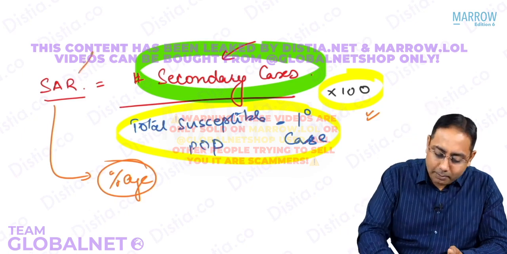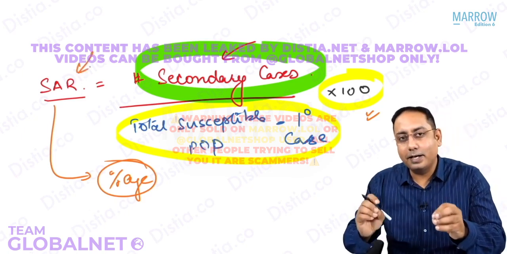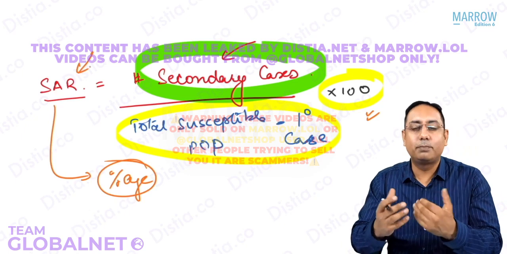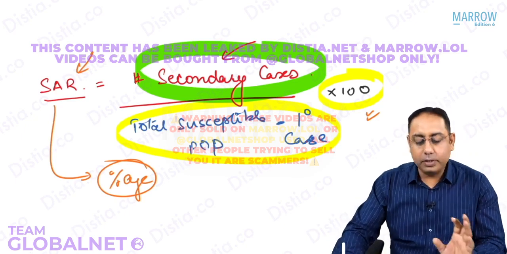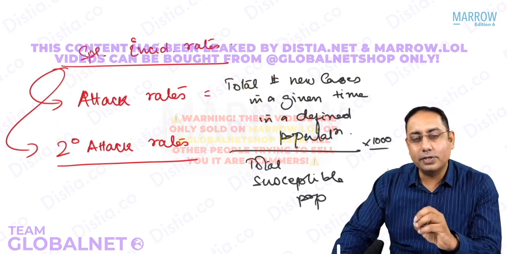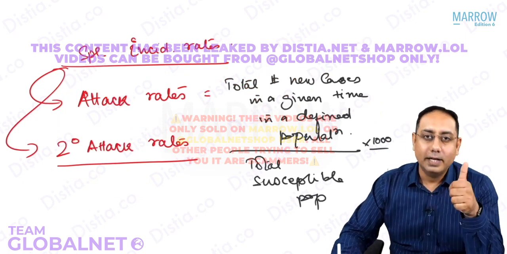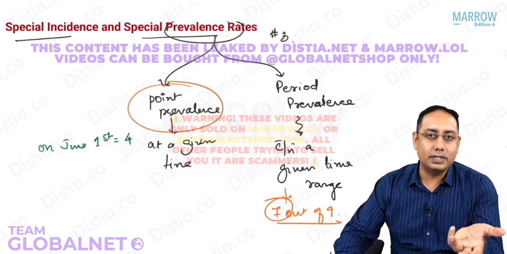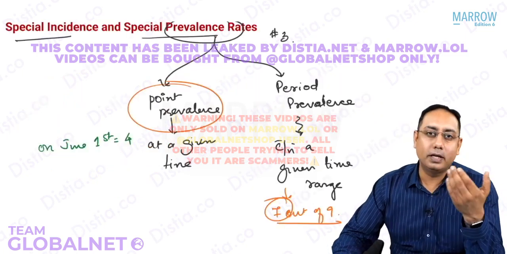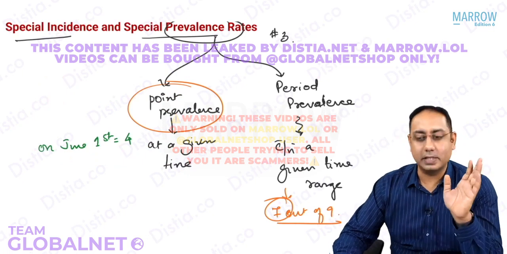So although the name is secondary attack rate, in reality, it is a proportion because it talks about percentages. But all said and done, you need to know what are the special incidence rates. You need to know the formula of attack rate and secondary attack rate, and these are special types of incidence rates. And special prevalence rate could be a period prevalence or a point prevalence.